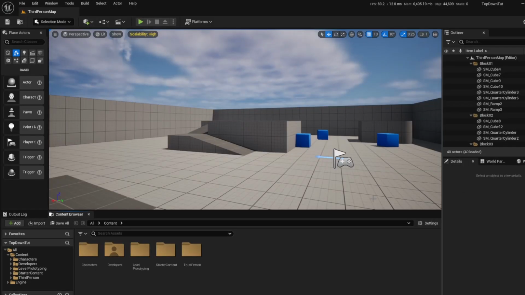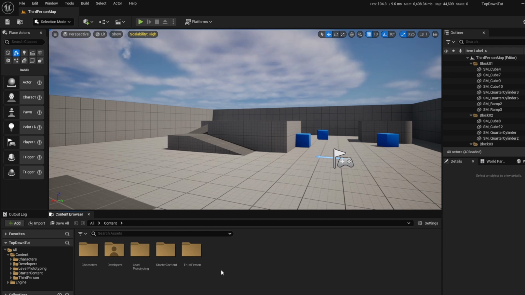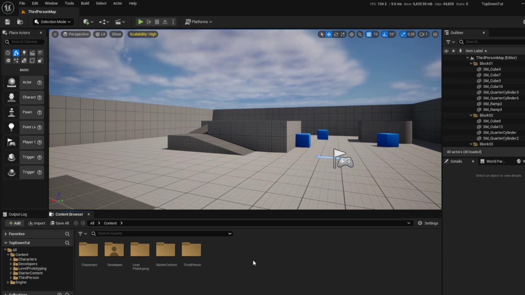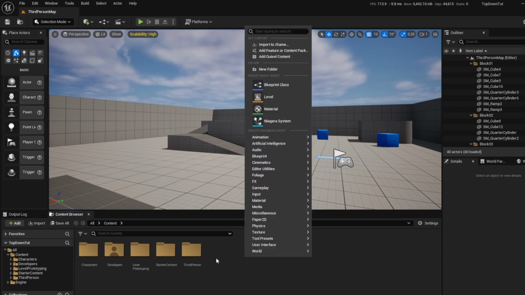Alright, so we're back in the game here. We got our little tutorial project here, top-down tut. And what we're going to think about here, now remember the image that we were just looking at? We need to have a global actor, which is kind of our timer guy. And we might use it later to control other things like a score system and things like that. But we'll figure that out in time. Right now, let's just make a new actor.